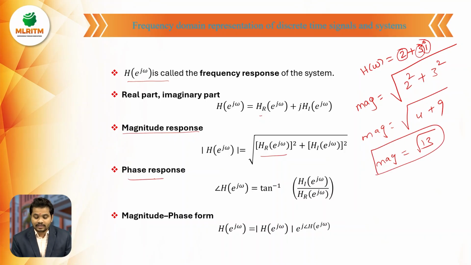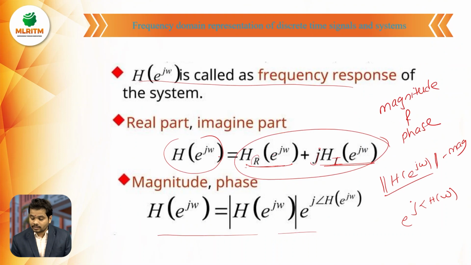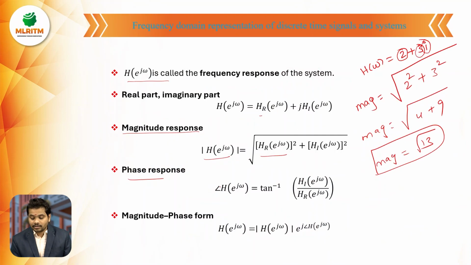Similarly, what is the phase response? Here the magnitude response, as I said earlier, is represented by modulus form, and the phase response is represented by angle of H of e power j omega. And if you see here, angle of H of e power j omega is nothing but tan inverse of, in 2 plus 3i, the imaginary term by the real term.